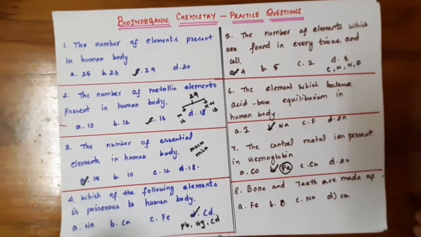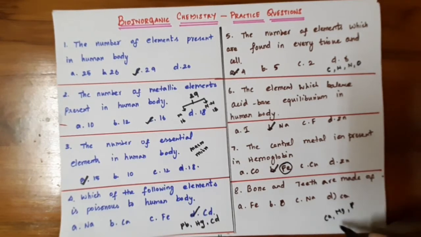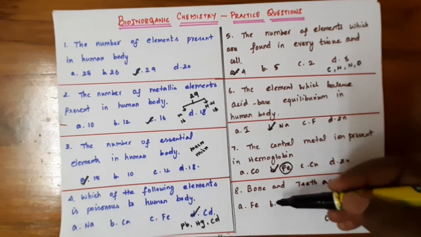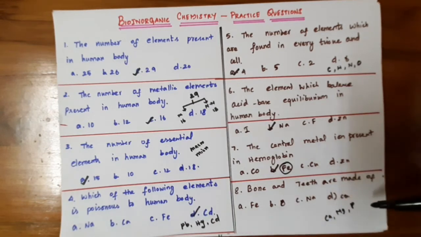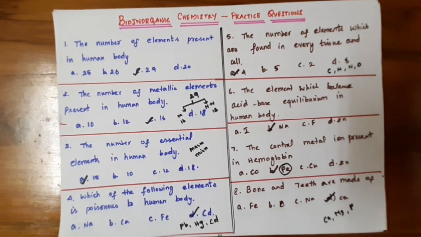Human bone and teeth are made up of what? Calcium, magnesium and phosphorus, all three elements are found in bone and teeth. In this option, iron, oxygen, sodium and calcium are given. So here calcium is the correct one.